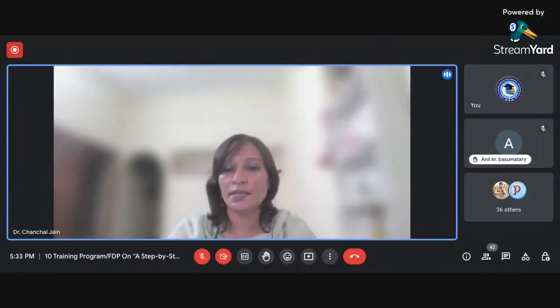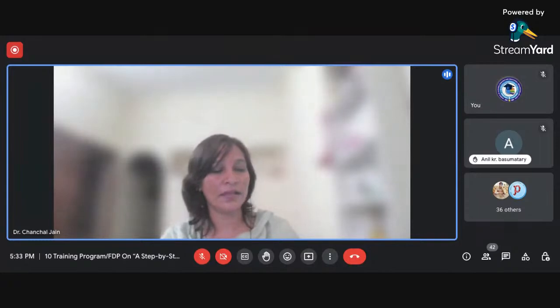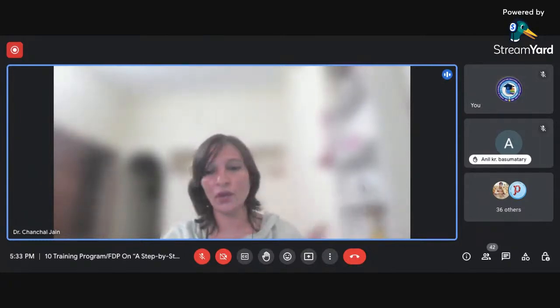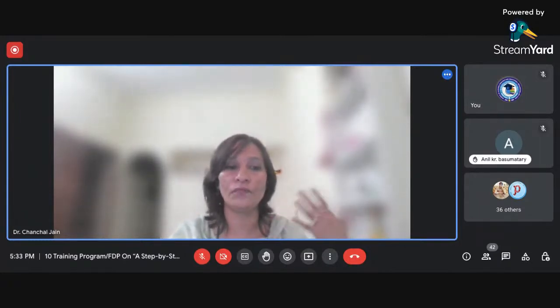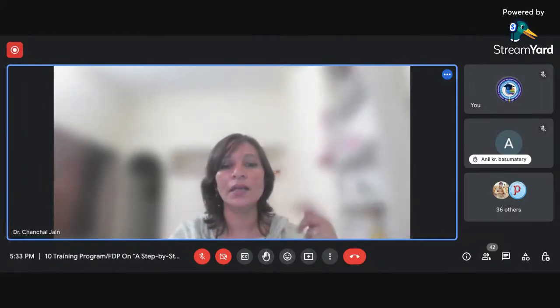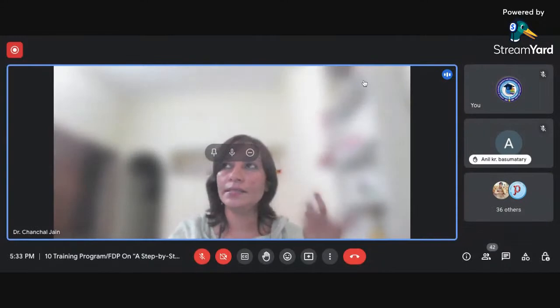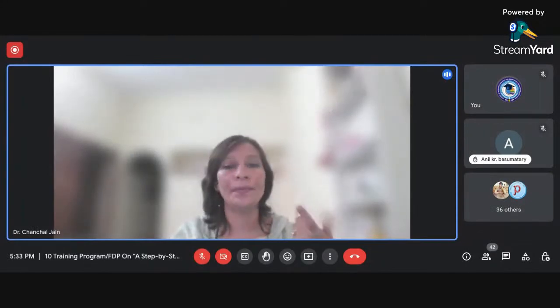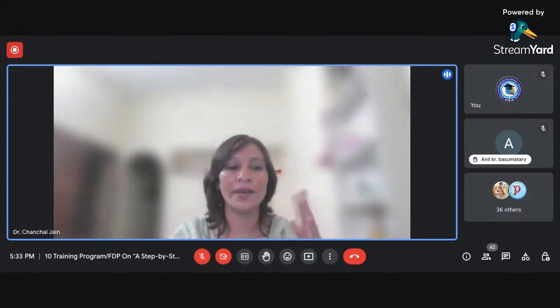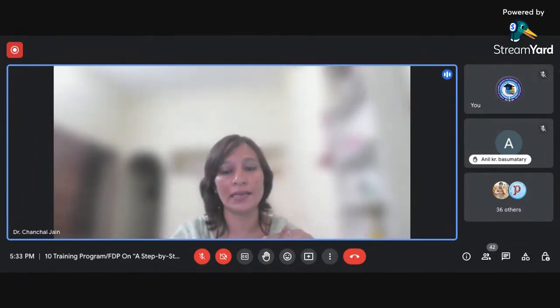I'm going to start the session as today is the 5th session and we are at the midway of this FDP, although 4 sessions you people have attended. So far you have built up the understanding of how to write a paper, and today I'm going to discuss the applications of the software SPSS in the field of data analysis.